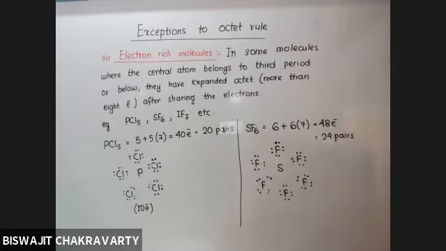It has 12 electrons, isn't it? Yes, sir. It has 12 electrons. Likewise, I'm not drawing IF7, but you can yourself calculate that if iodine is surrounded by 7 fluorine, then it will have 14 electrons shared in between. So all of them have more than 8 electrons and are said to possess expanded octet. Expanded octet means more than 8.